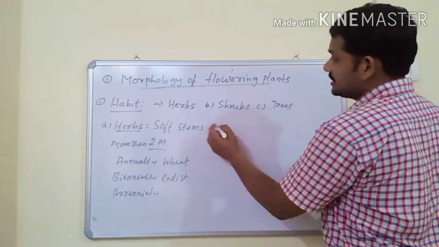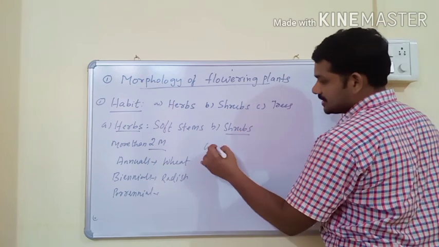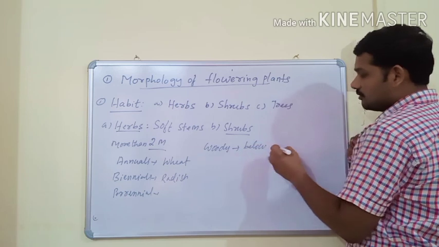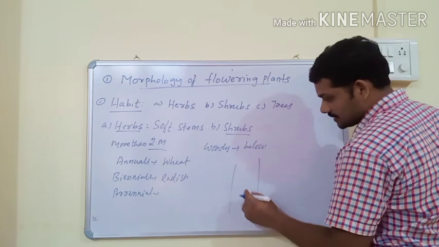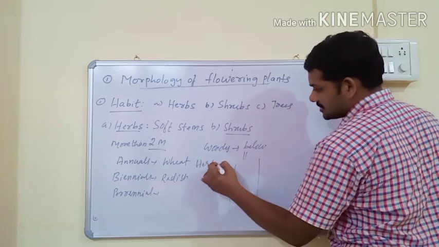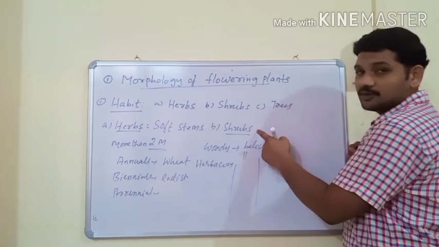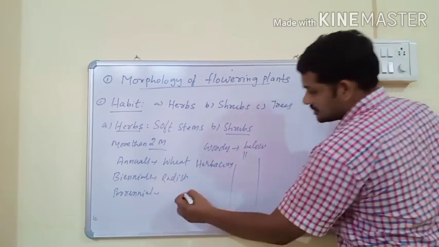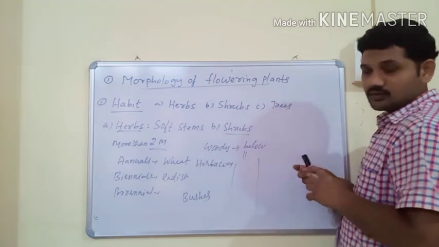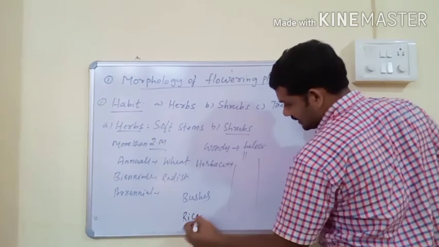The second one is shrubs, and shrubs have woody stems. Below, for example, this is the stem, and below it has a woody stem, and above it has a herbaceous stem. Herbaceous means soft stem, and such types of plants are known as shrubs. Shrubs are also known as bushes. The best example is rice.